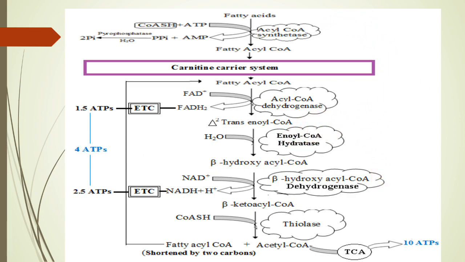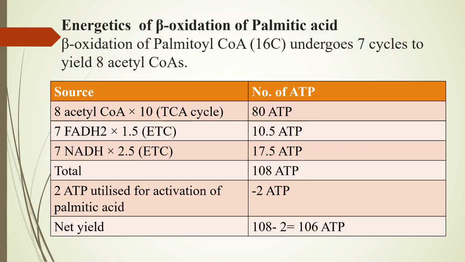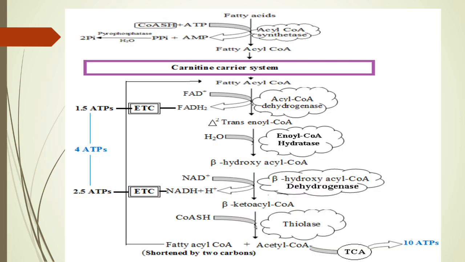So come to beta oxidation proper. This is the reaction of the beta oxidation process. The first one is oxidation. In this reaction one FADH2 is formed, which will give 1.5 ATPs. Then the trans-enoyl CoA forms beta hydroxyacyl CoA by the enoyl CoA hydratase.